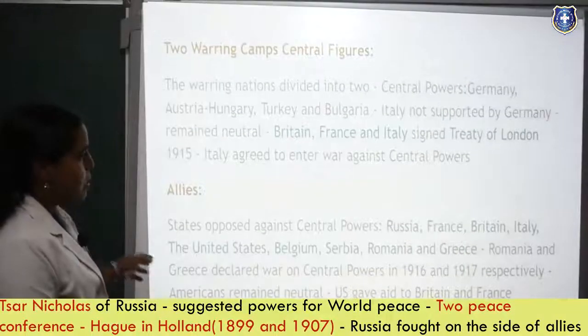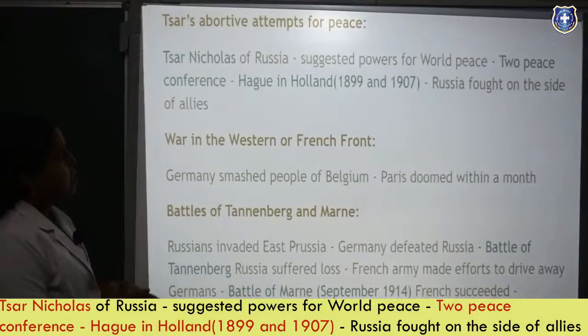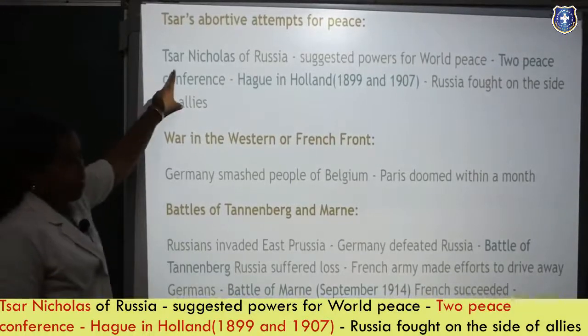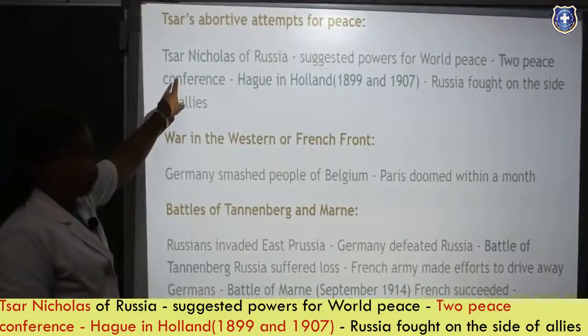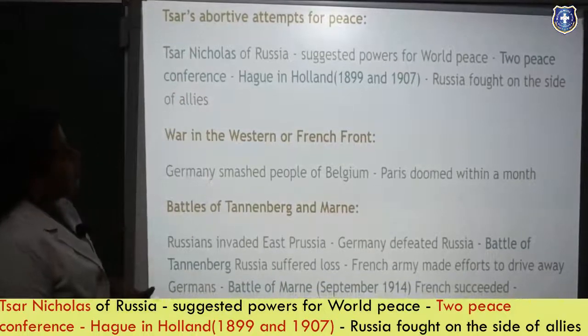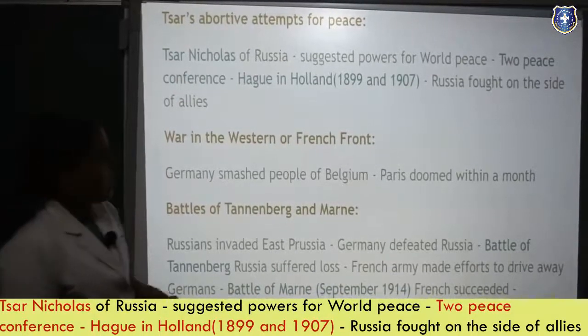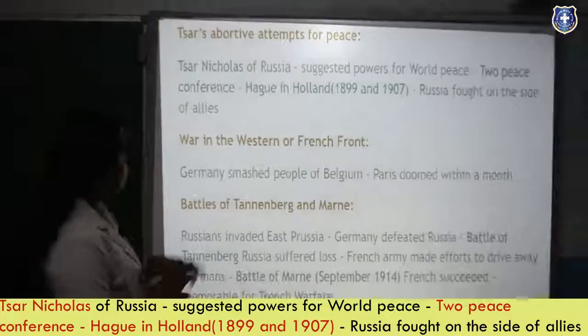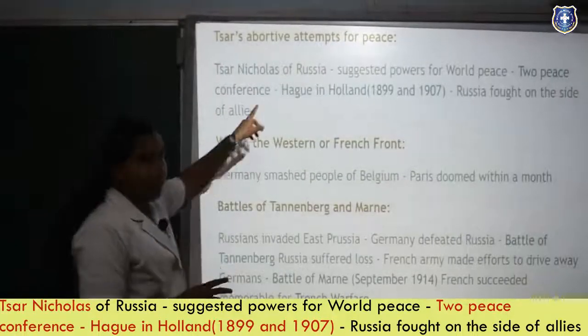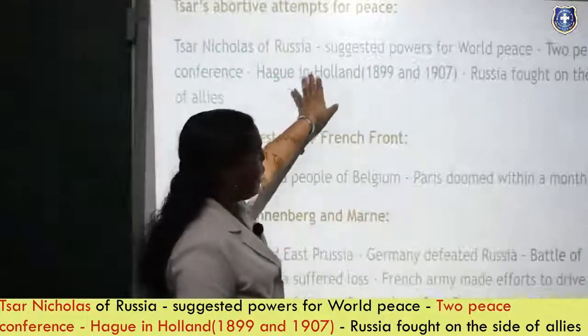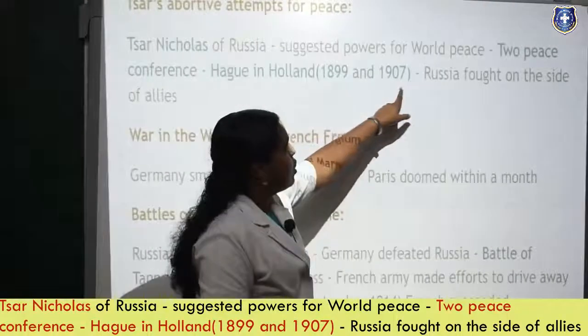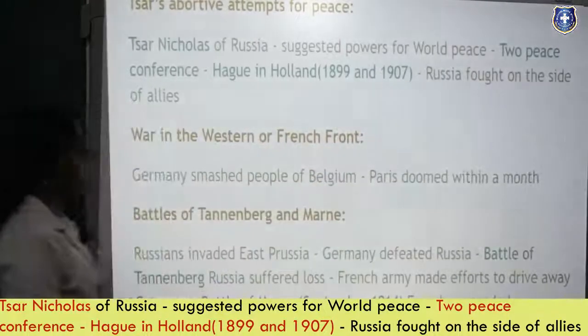The next one is Tsar's attempts for peace. Now Tsar Nicholas of Russia invited the Central Powers to have a world peace. So two peace conferences were held at the Hague in Holland. This is a very important thing. They were in 1899 and 1907, and Russia fought on the side of the Allies.